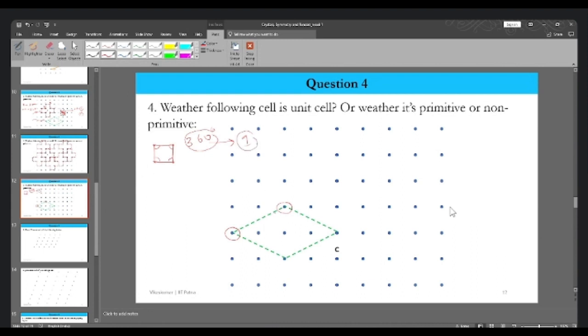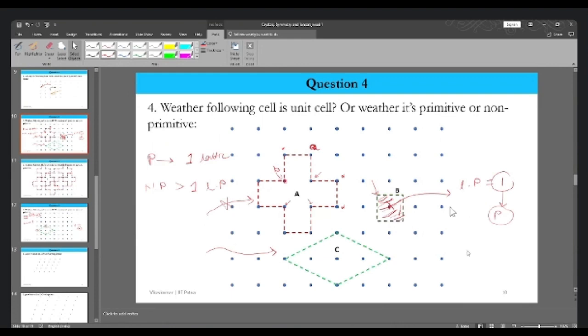What about how many angles this will make? This entire thing, if I add them, will make 360 only, because they are parallelograms, a rhombus we can say, one of the types of parallelogram. So they are going to make 360, which means it will contribute one. So the lattice points associated with the corners of this particular unit cell will effectively contribute one, and this will be three, and four. Okay, so now we got that.